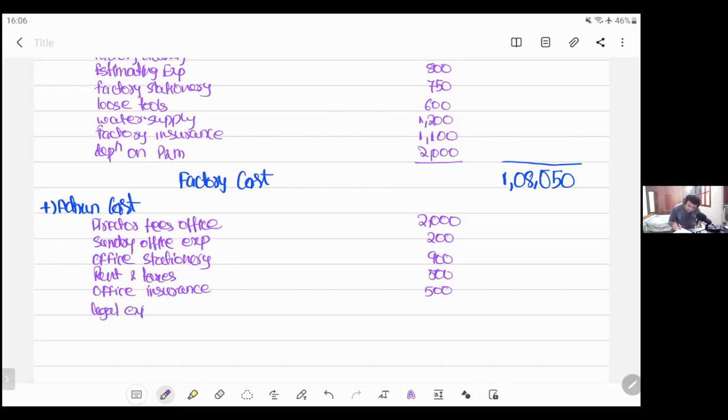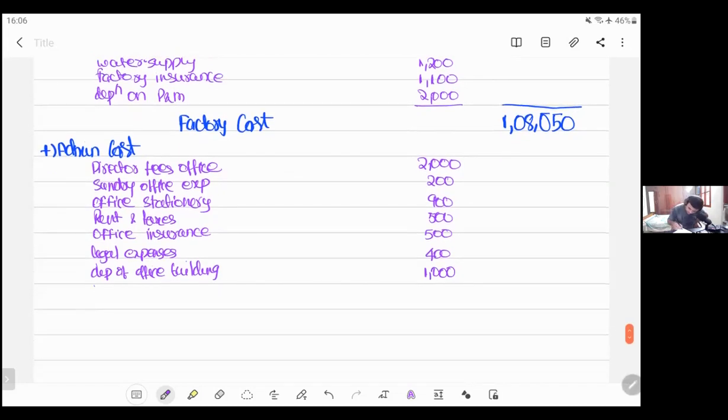Next, rent of warehouse will not come. Depreciation on plant and building is complete. Depreciation of office building is somewhere around 1,000. Next, bad debts, advertising, sales, upkeep, bank charges, 50 rupees.